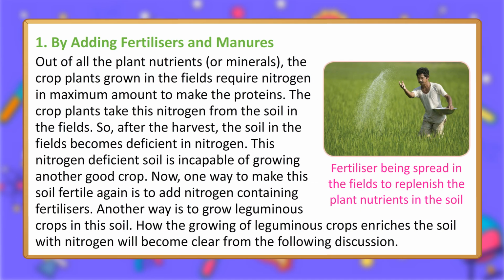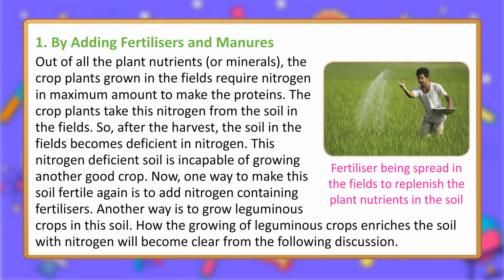nitrogen. Out of all the plant nutrients, or minerals, the crop plants grown in the fields require nitrogen in maximum amount to make the proteins. The crop plants take this nitrogen from the soil in the fields. So, after the harvest, the soil in the fields becomes deficient in nitrogen. This nitrogen-deficient soil is incapable of growing another good crop. Now, one way to make this soil fertile again is to add nitrogen-containing fertilizers.